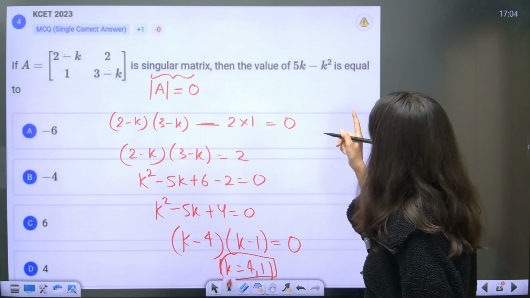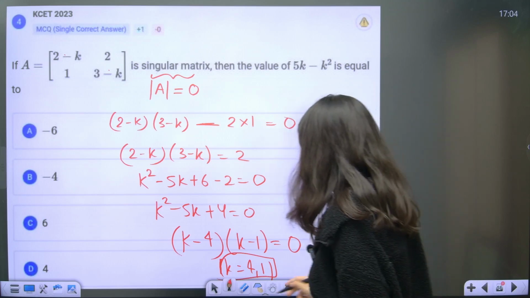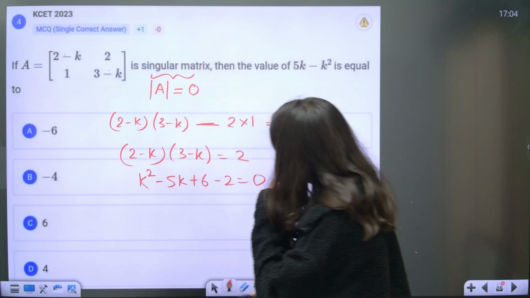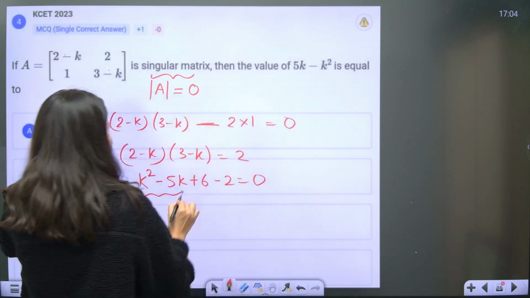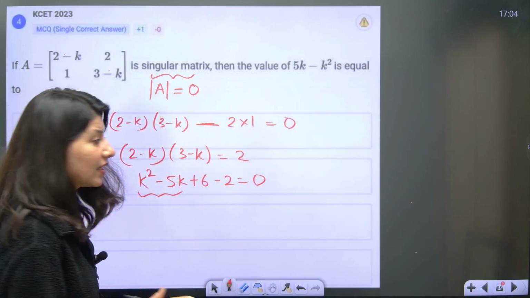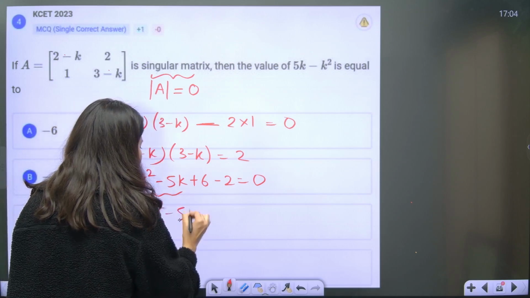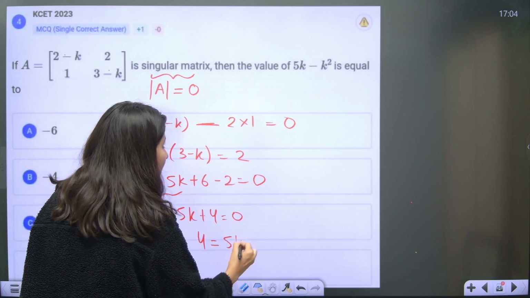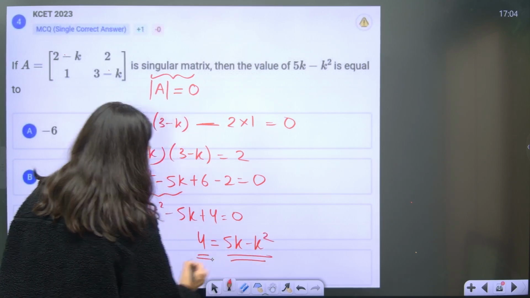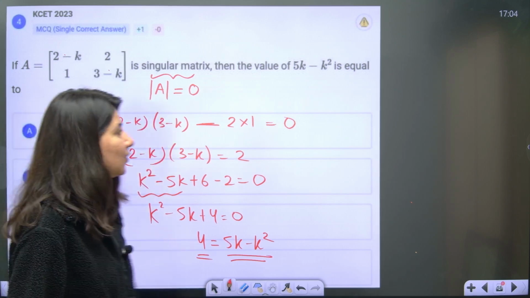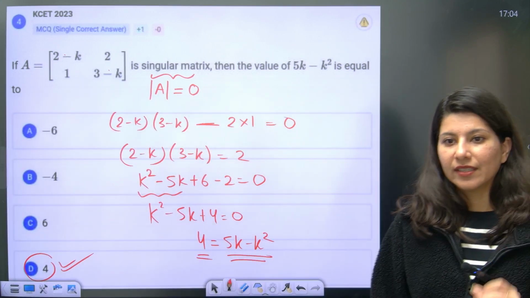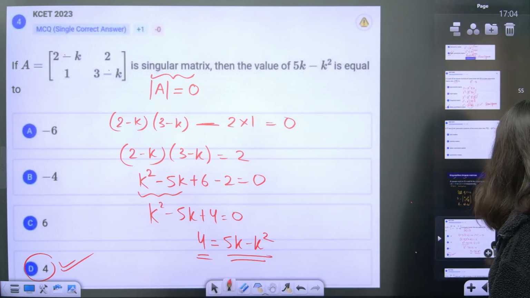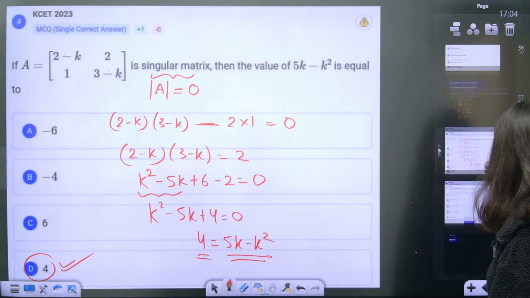Now what do you want? You want 5K minus K square. No need to find K at all. Understand what they are asking. They are not talking about the value of K. So K square minus 5K plus 4 equals 0. 4 will stay here, rest everything will go there. 5K minus K square will go there. So 5K minus K square is clear cut 4. Option D is absolutely right. If they would have asked you the value of K, we would have told them. Right or wrong? Okay. So I think we are done with this as well.